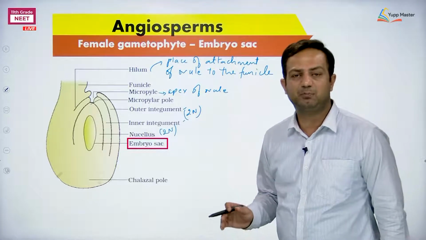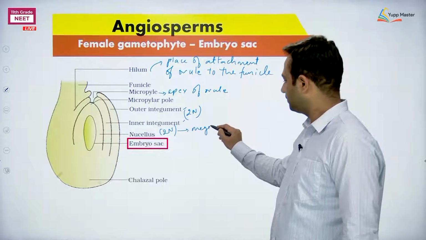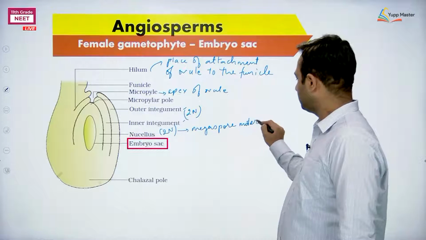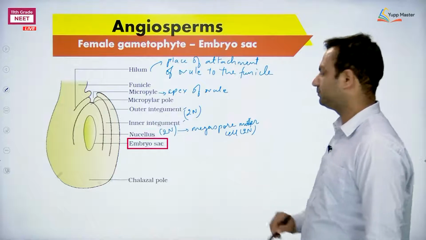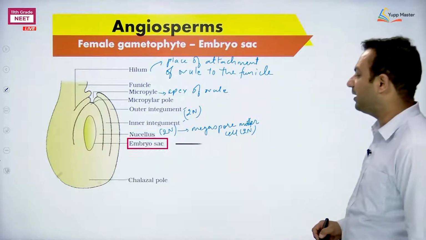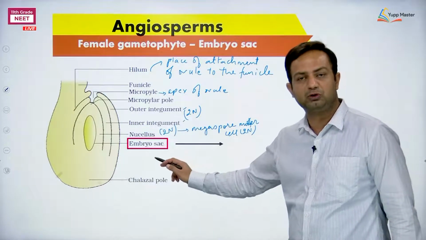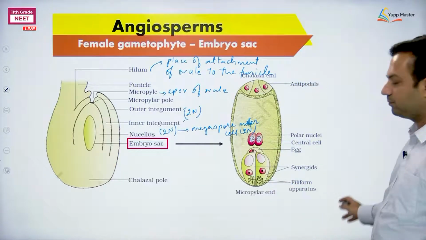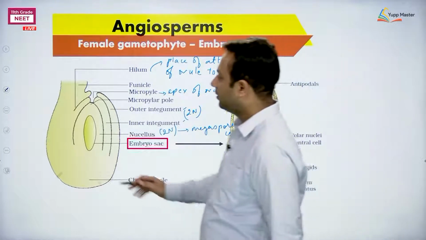Now that megaspore mother cell, whose ploidy is 2N, will undergo meiosis and will form the megaspore. Now that megaspore is going to develop as the embryo sac. So here is the structure which is called the embryo sac now. Let's define the characters of this structure. What is it?